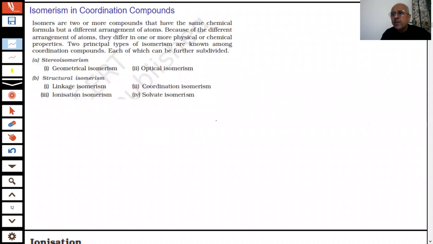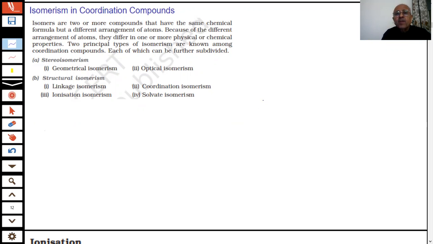Okay, good evening, students. We are going to start a new topic from the coordination compounds, isomerism in coordination compounds. This is a very important topic. Here we are expecting a good number of questions from isomerism.